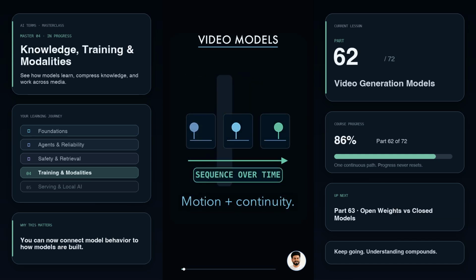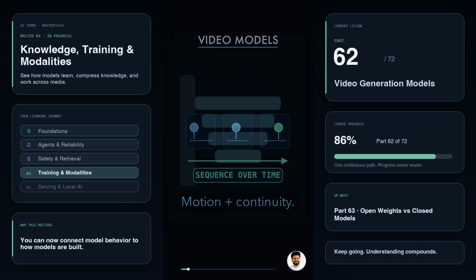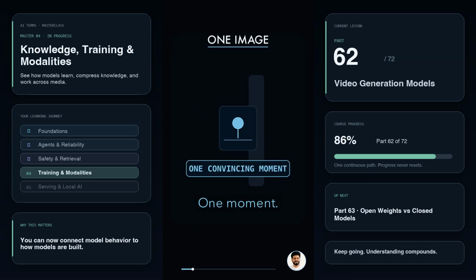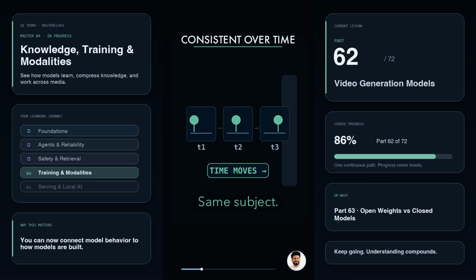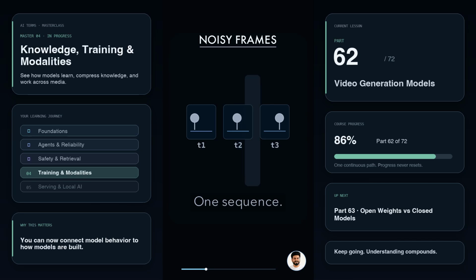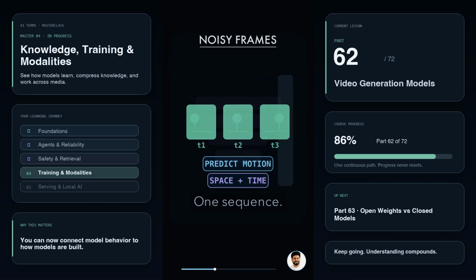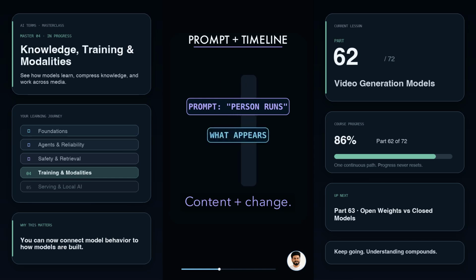Video generation models create sequences, not isolated pictures. A single image only needs one convincing moment. Video must keep objects consistent as time moves forward. The model begins with noisy frames. It predicts motion across space and time, then denoises the whole sequence together. A text prompt guides what appears. A timeline guides what changes next.